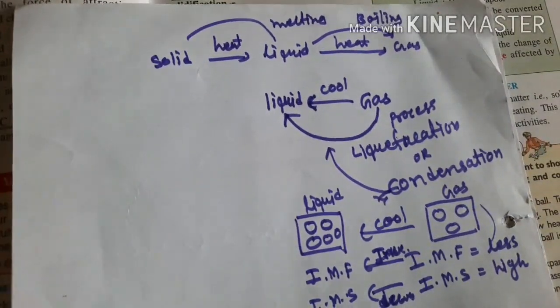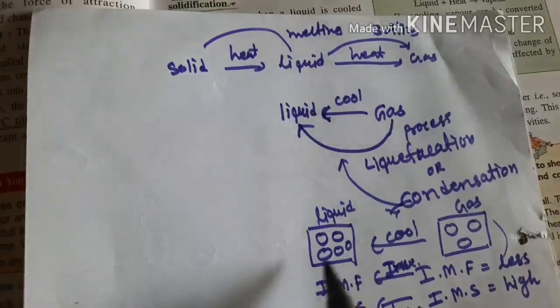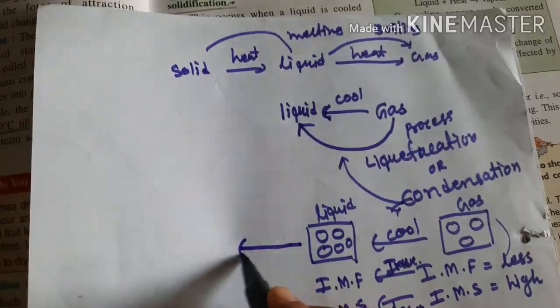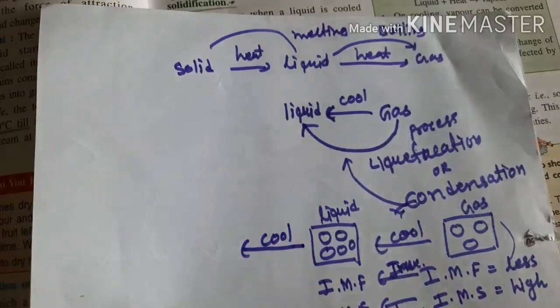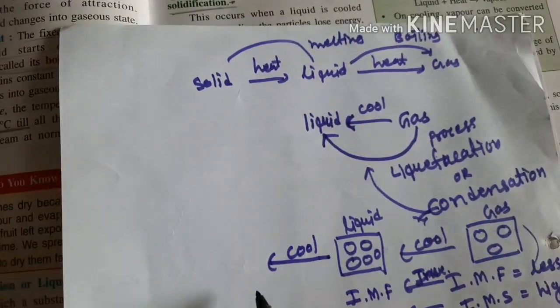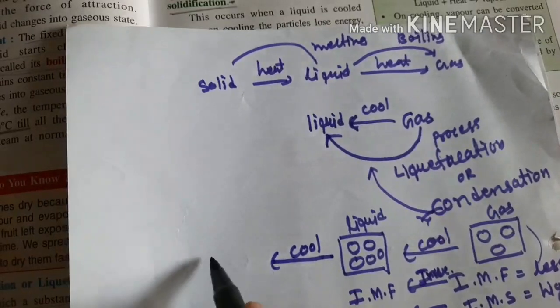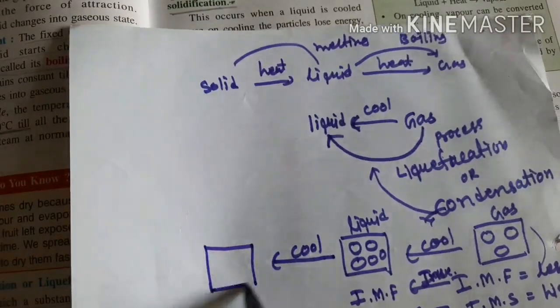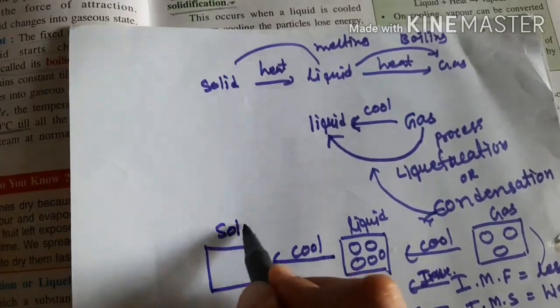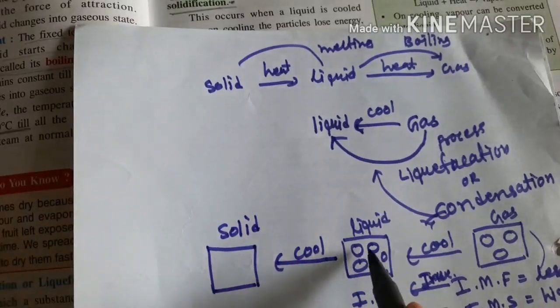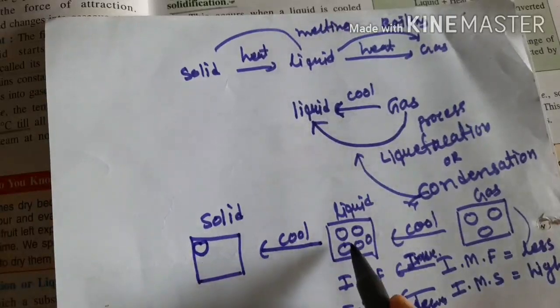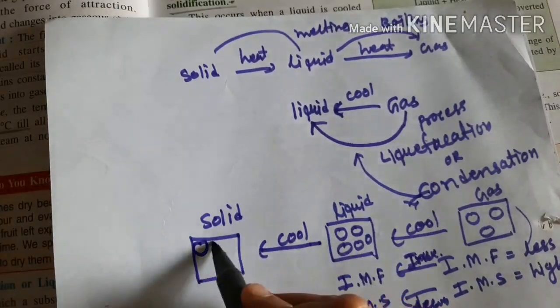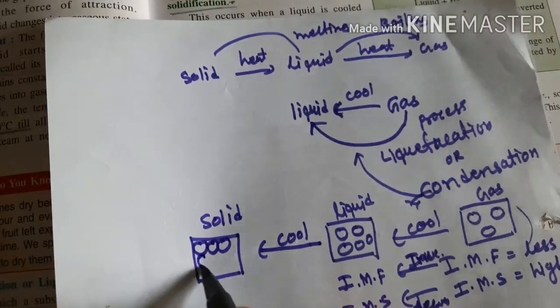As I told you, here it is a liquid state. Now we cool down the liquid. Suppose I have water, and we put that water into the refrigerator. So what is going on? The liquid is converting into a solid. The particles look like this. Now when we cool it down, they lose their energy, so they come nearer to each other.